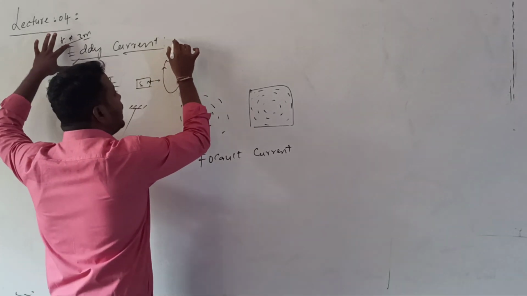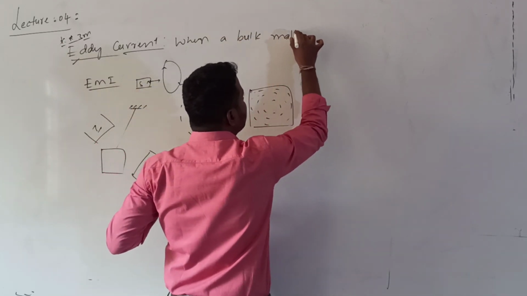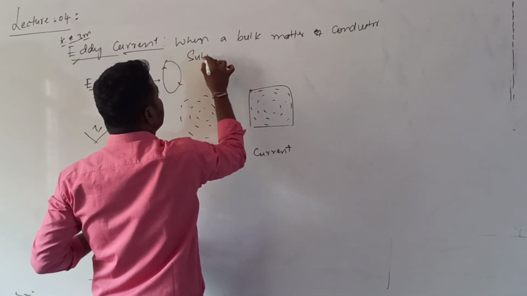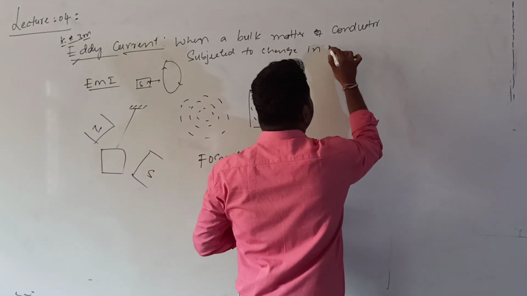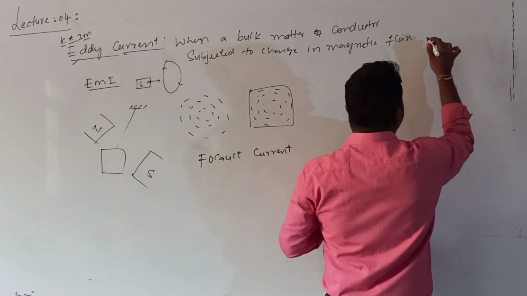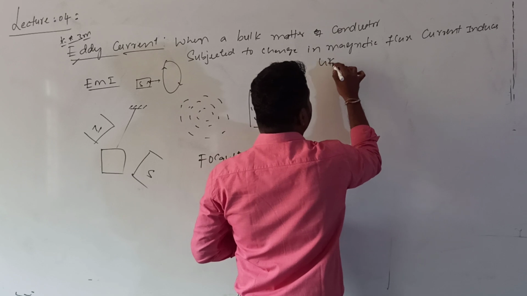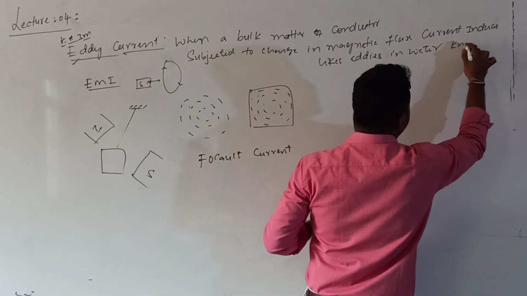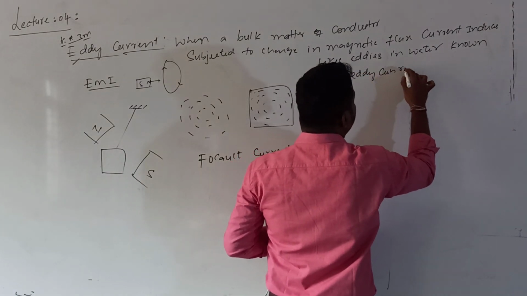So what is the definition for eddy current? When a bulk matter of conductor is subjected to change in magnetic flux, the current induced like eddies in water is known as eddy current. Okay? Definition okay?